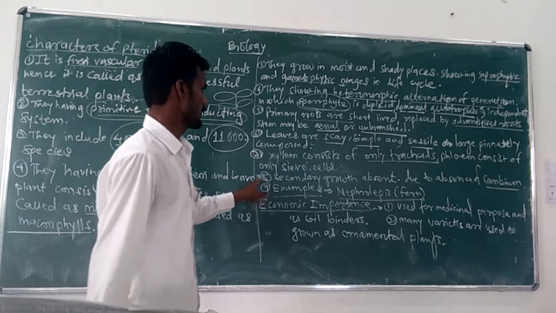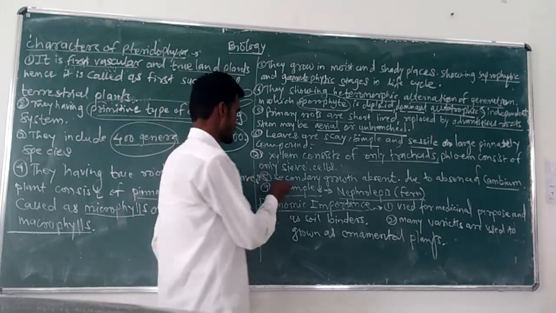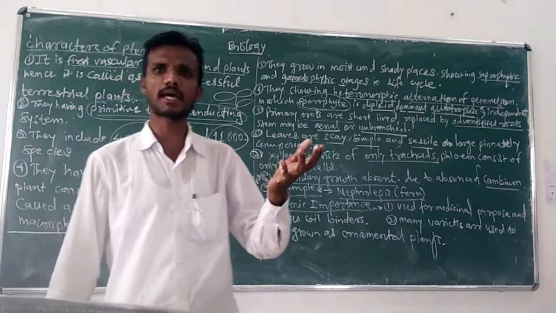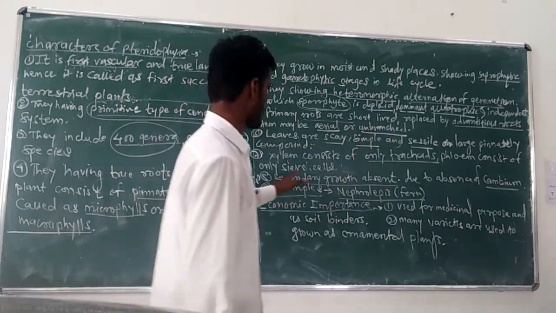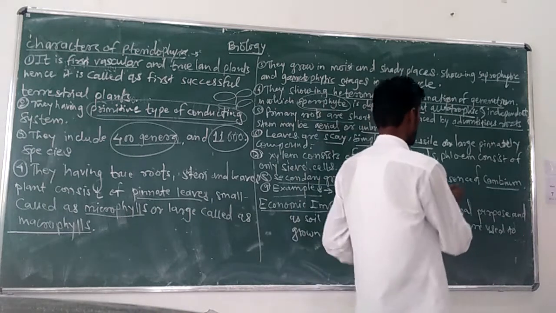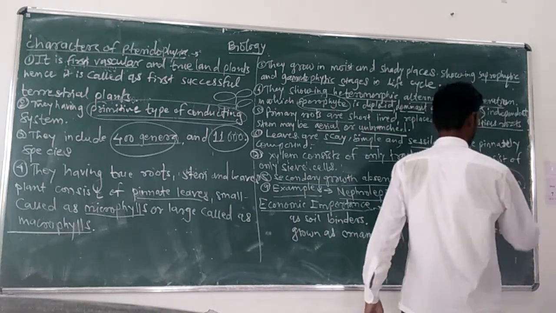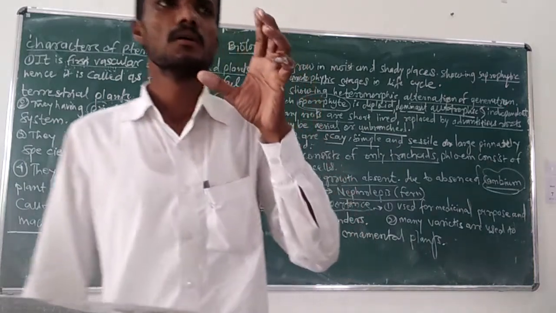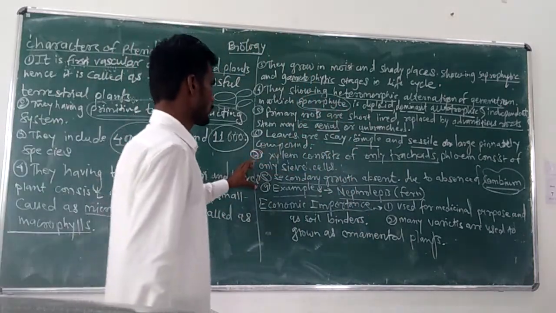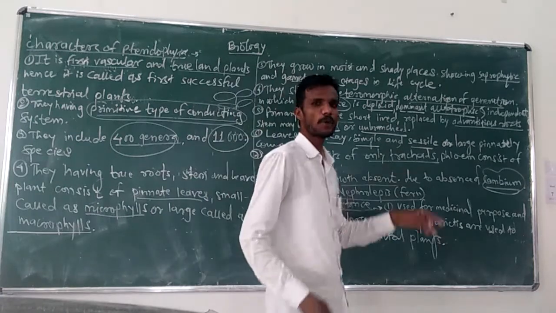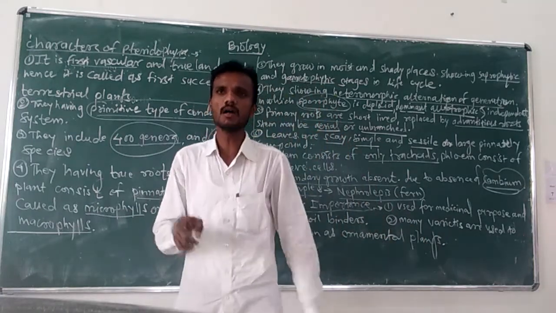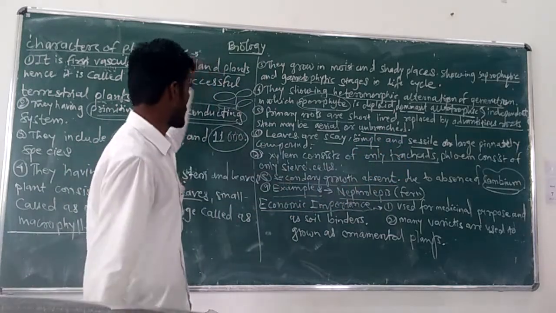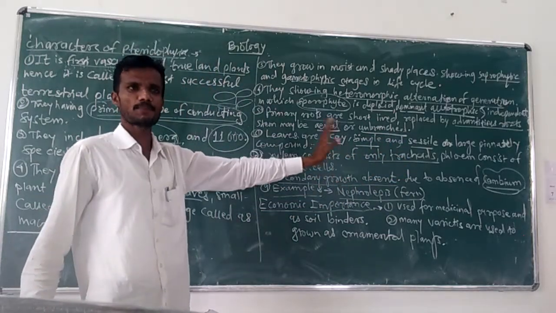The next one: in pteridophytic plants secondary growth is absent. secondary growth absent असते, ती डायकॉटची कॅरेक्टरिस्टिक्स आहे. Secondary growth is absent due to the absence of cambium. cambium absent असल्यामुळं सेकंडरी ग्रोथ absent असते. झायलेम आणि फ्लोएमच्या मध्ये एक रिंग शेप्ड स्ट्रक्चर असतं, त्याला म्हटले कॅम्बियम. But in pteridophytes cambium is absent.